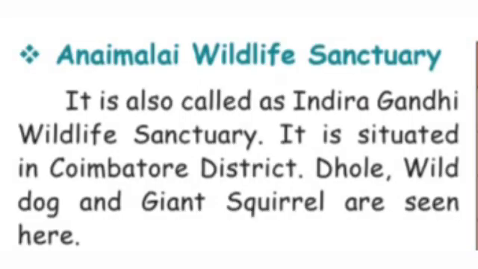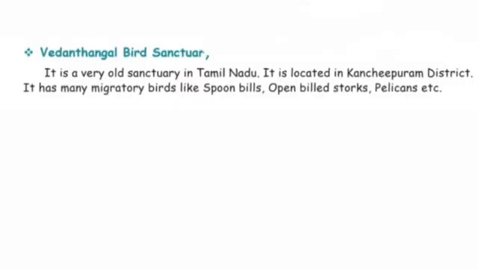Children, now we will discuss the Anaimalai Wildlife Sanctuary. It is also called Indira Gandhi Wildlife Sanctuary. It is situated in Coimbatore district. Wild dog and giant squirrel are seen here. The next one is Vedanthangal Bird Sanctuary. It is a very old sanctuary in Tamil Nadu. It is located in Kanchipuram district. It has many migratory birds like spoonbills, open-billed storks, pelicans, etc.